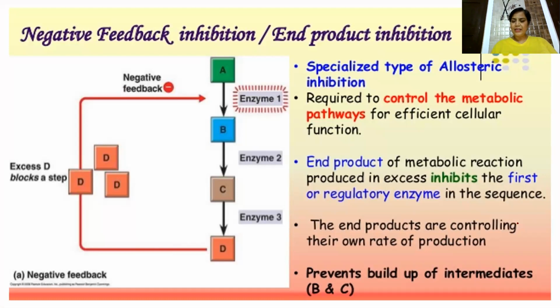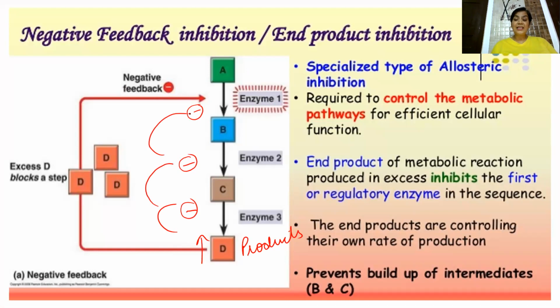And just now I told you that it can also be known as negative feedback inhibition or end product inhibition. For example, there are so many metabolic reactions, A plus B, let's suppose these are the reactants which give rise to products. If there is an increase in the concentration of this product, it will inhibit its own synthesis. It can block at this step, this step, or this step.